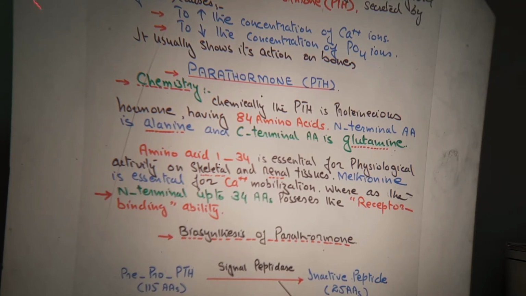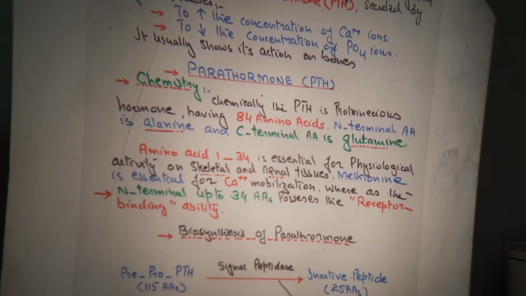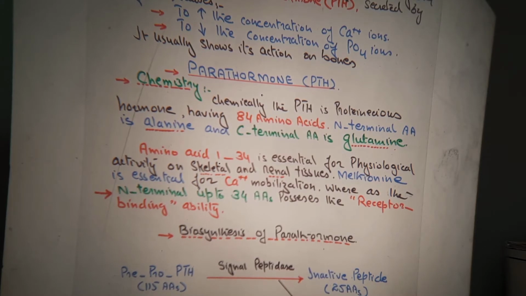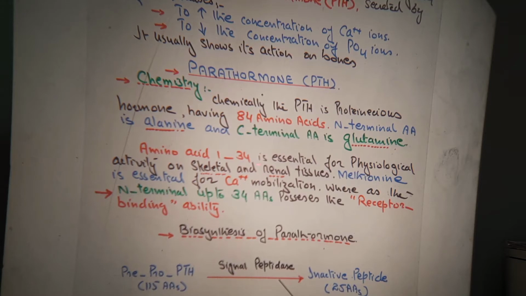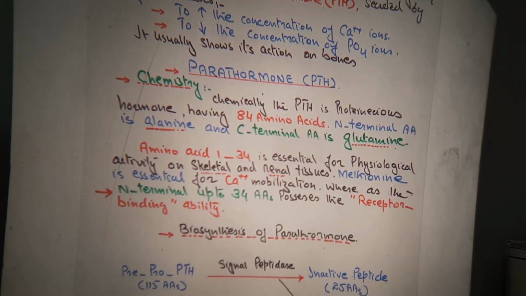Methionine is essential for calcium mobilization. The calcium ion mobilization takes place by the action of the methionine which is present in the parathyroid hormone, whereas the action of the N-terminal amino acids up to 34 possesses the receptor binding ability.